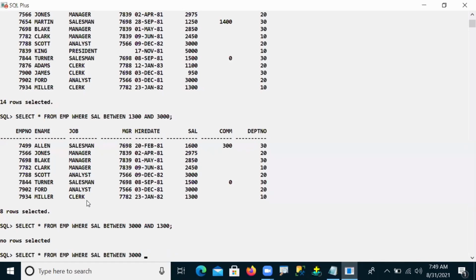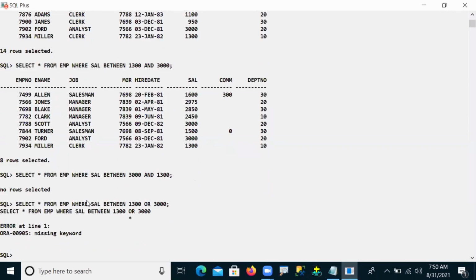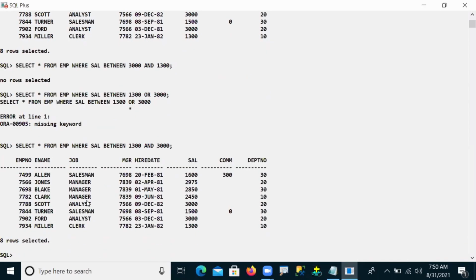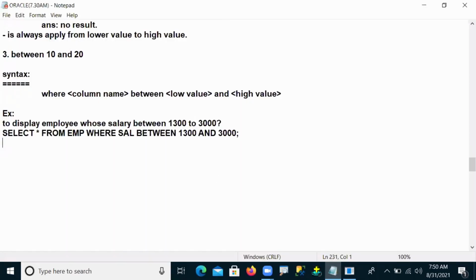And the next one: for example, I'm using 1300, but with any other operator like OR, it shows the error, missing keyword. The pair keyword is missing, guys. So don't use an OR operator or anything else. It always works with the AND operator only. You can calculate the particular range, give it, and check that value. Right. One more example.